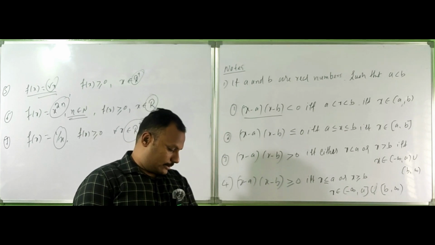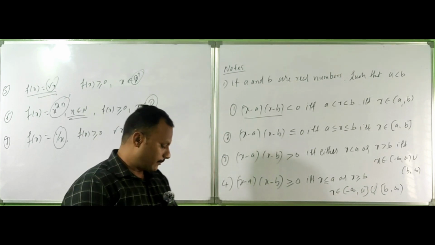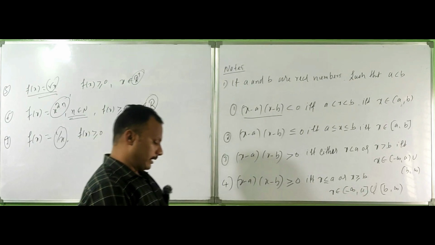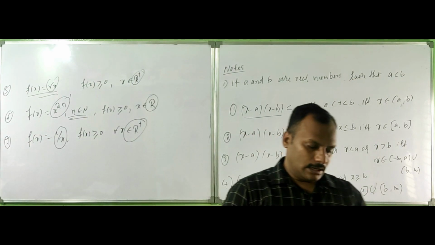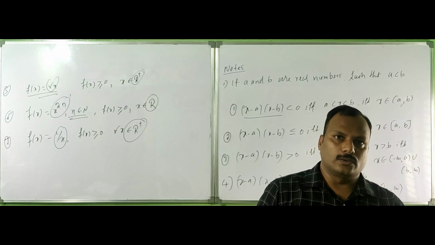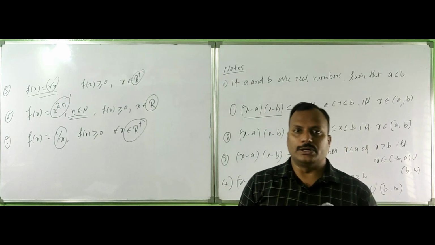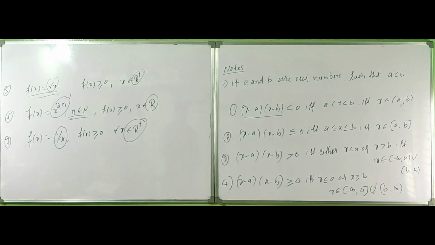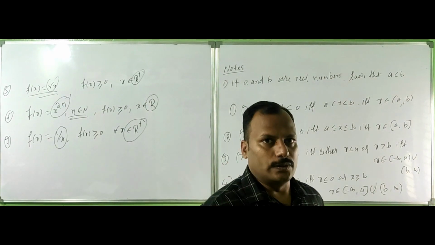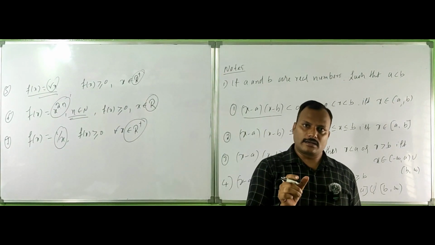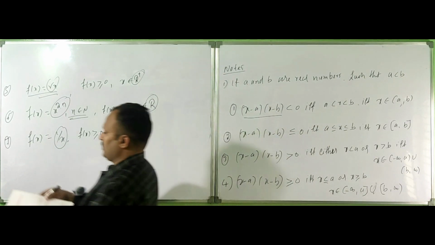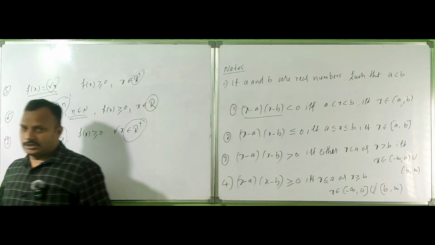This is greater than 0 for x in R, for x² and not only x to the power n. I also have to define one-one, many-one, onto and into functions, but time is not allowing us to continue. It's already near one hour. So in the next class we will define the different types of functions and solve questions based on these definitions.